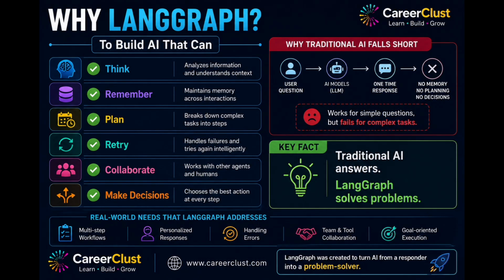The next question is, why did developers build LangGraph when LangChain already existed? The answer is very simple. AI applications are becoming more complex these days. Developers wanted AI that could think before responding, remember previous interactions, plan multiple actions, recover from failures, collaborate with other AI agents, and make intelligent decisions along the way. Traditional AI models are excellent at answering questions. LangGraph transforms them into systems capable of solving complete business problems.